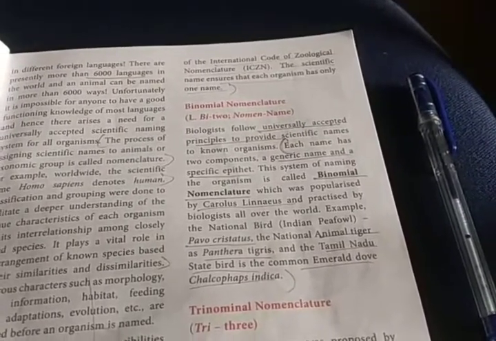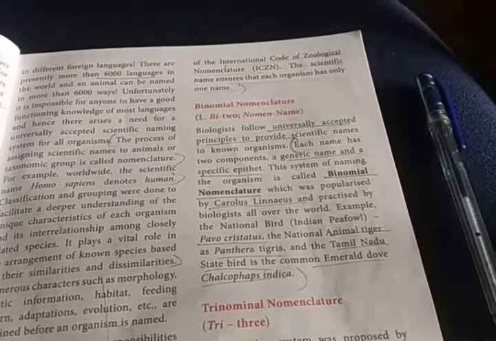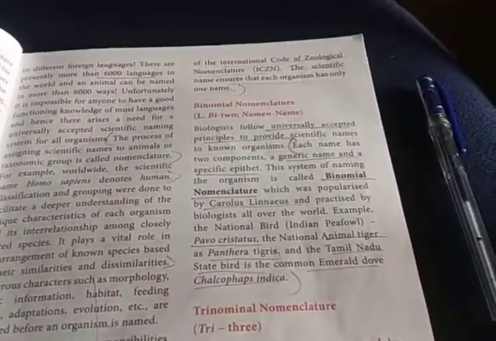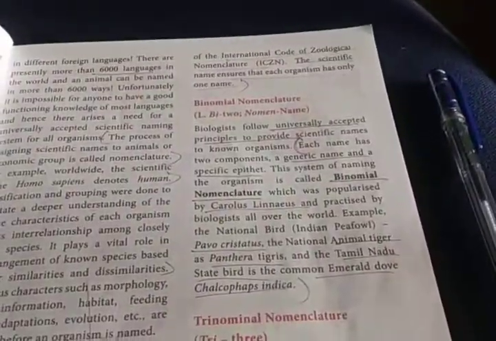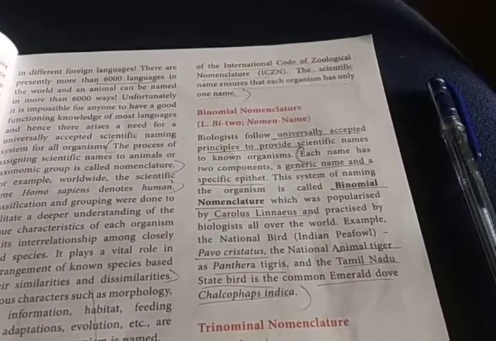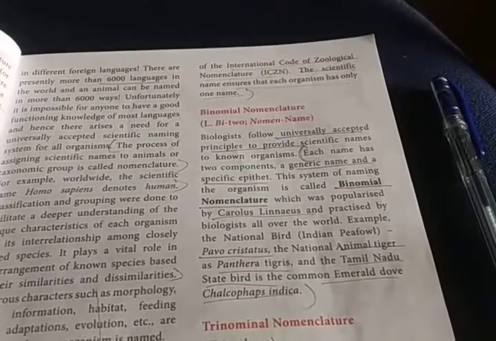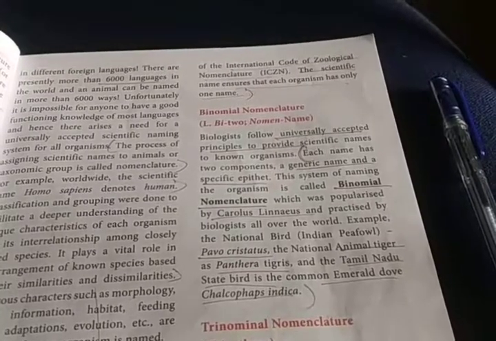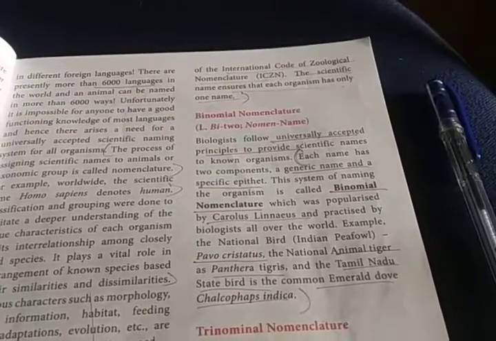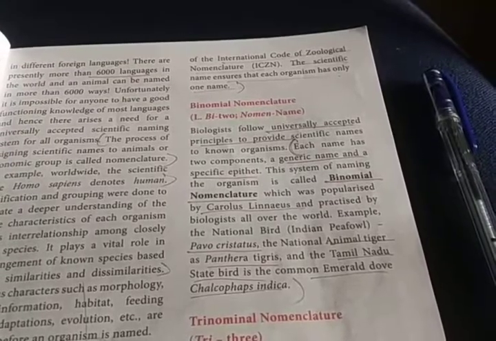The next one is binomial nomenclature. Bi means 2, nomen means name. So 2 names. All biologists have accepted this scientific naming of an organism. That name is present in 2 components. One component represents the generic name, and the other is the species name. The first word represents the genus name and must always be written with a capital letter. The second word represents the species name and begins with a small letter. This binomial nomenclature system was introduced by the scientist Carolus Linnaeus.